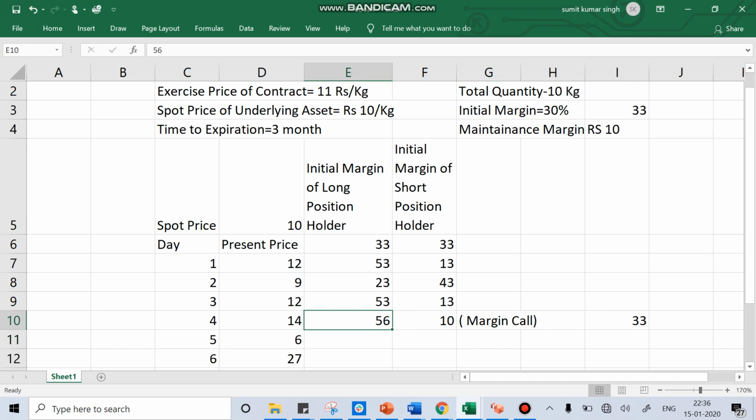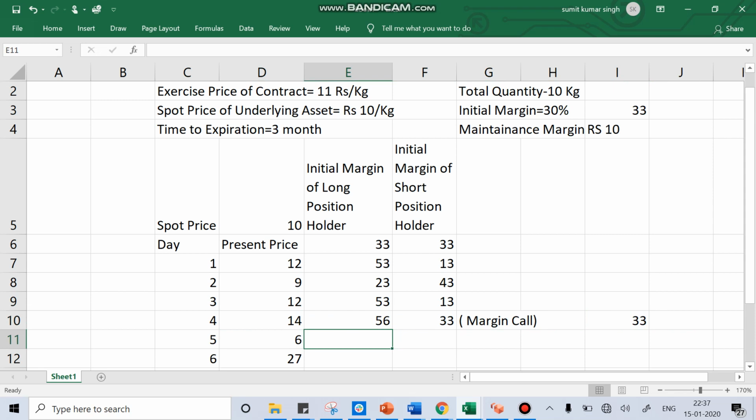The trade is closed out, and that way no default happens. In case you want to continue, the short position holder has to deposit an additional 23 rupees, his account becomes 33 rupees, the next day the trading will happen, and again the mark to market settlement happens.